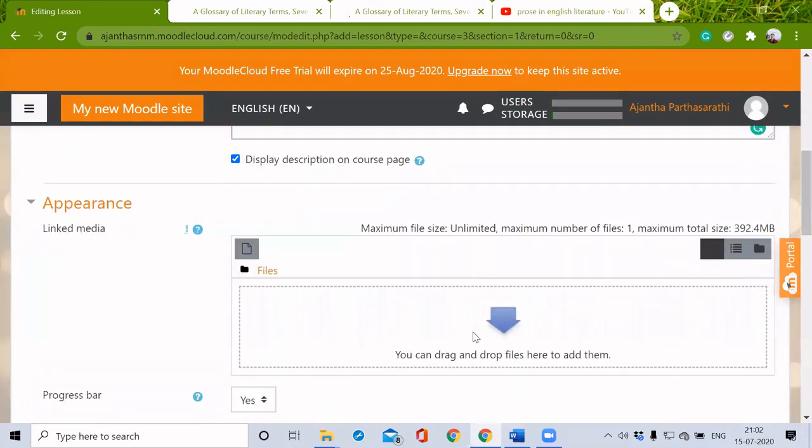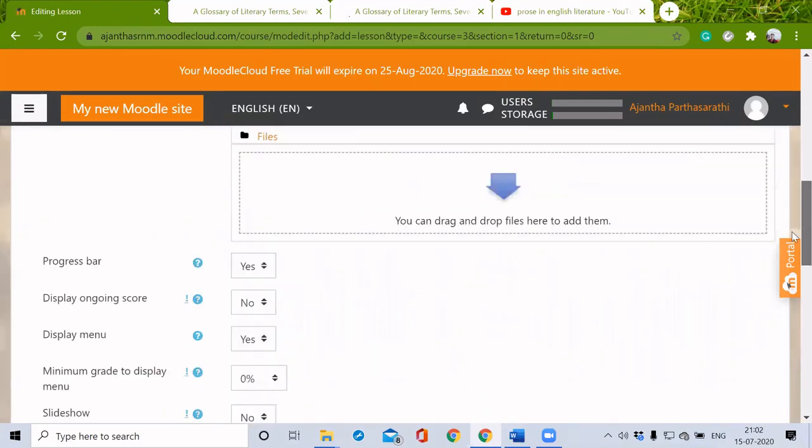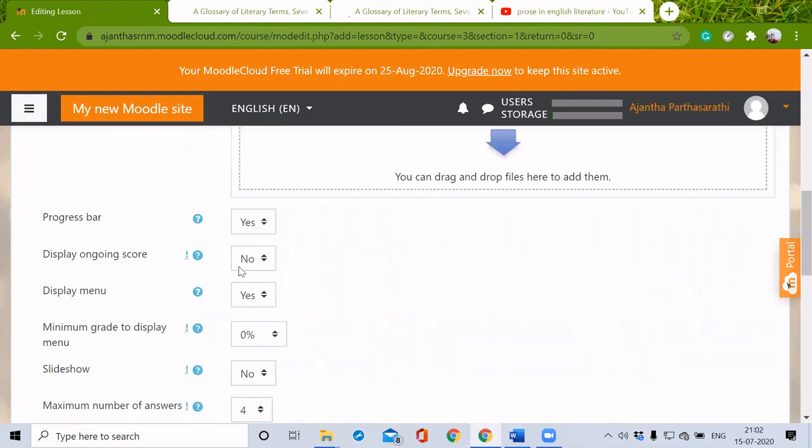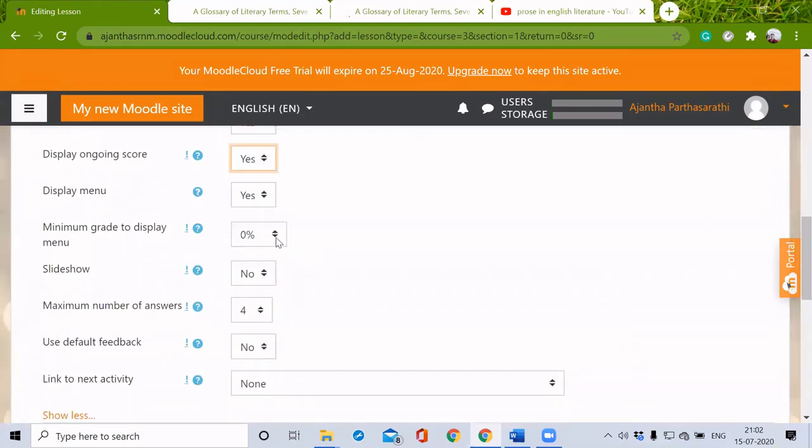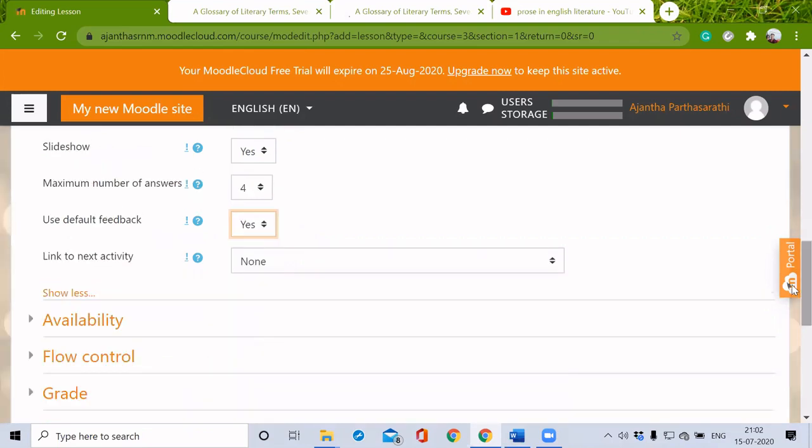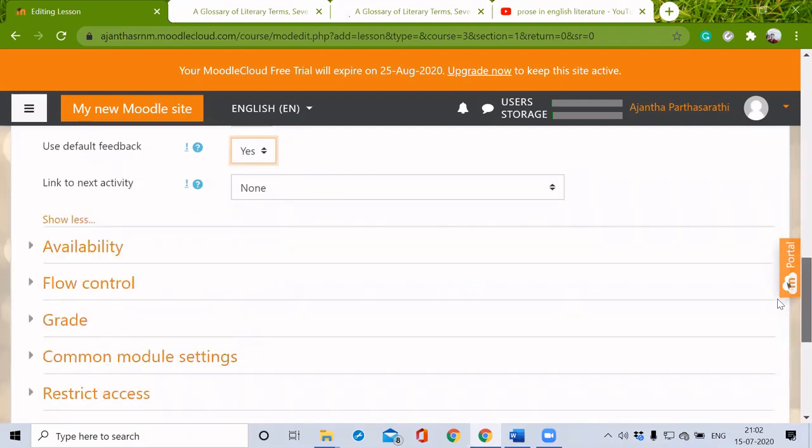Appearance: if I want to give some files here, I can add them just by clicking and dragging. Progress bar, I just make it yes. Displaying ongoing score, we can make it yes. Display menu, minimum grade to display menu, we can enable it here, but we don't want to give any grading there. Slideshow, we can make it yes. Maximum number of answers 4. Use default feedback yes. Link to next activity, that I will show you for the next lesson plan.